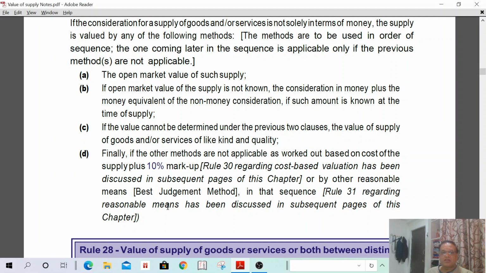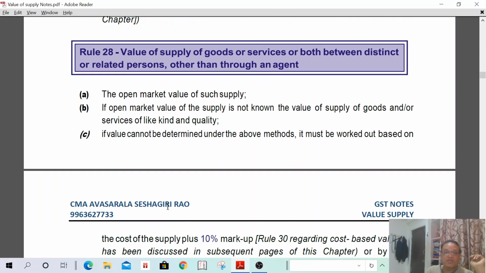As per rule 27, that means the value of supply of goods or service that are not wholly in money. Money plus non-money, both are there in the supply. In such a case, you have to follow these four methods. And second, rule 28. What is rule 28? Value of supply of goods or service between distinct or related persons. Related person we have already discussed. Other than through an agent, it shall not be applicable for an agent.